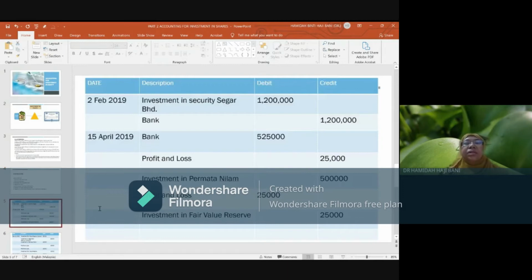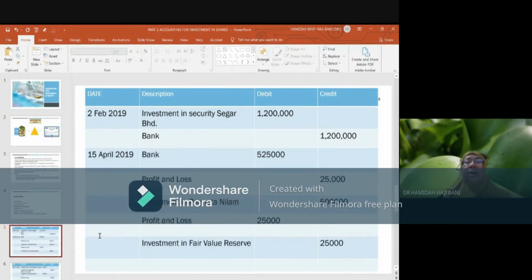Okay, recognition of investment in Segar: since the price is 4 ringgit and there are 300,000 units of shares being acquired by Malik Islamic Bank, therefore the double entry is investment in Segar securities, credit the bank 1.2 million, which is 4 ringgit multiplied by 300,000 units of shares in Segar. That is on the 2nd February 2019. Remember that the company already has investment in Permata Berhad at the beginning of year 2019 as balance brought down from the previous year. So that needs to be remembered.